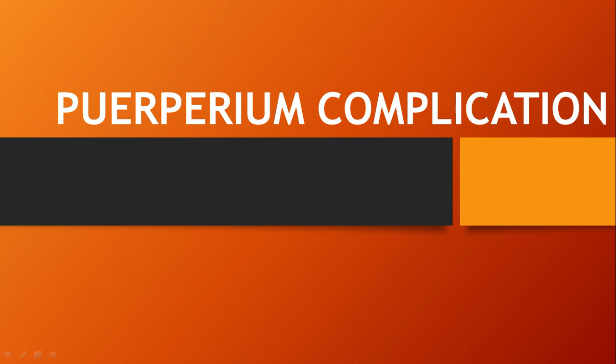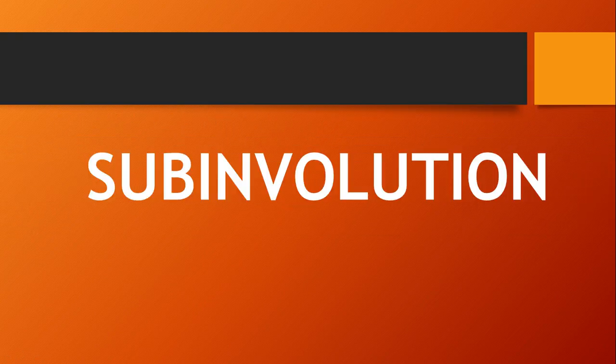So now we will start the class on puerperal complications. As we have already discussed, puerperium is the postnatal duration that starts from the delivery of the placenta, or the birth process, to 6 weeks after the delivery. All the reproductive organs revert back to their pre-pregnant state. The terminology for this is involution, and if the reproductive organs do not revert back to their pre-pregnant state, then we call it subinvolution.